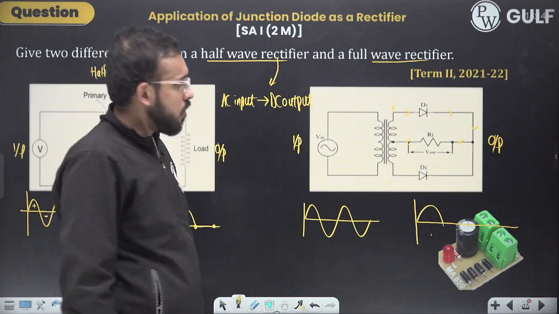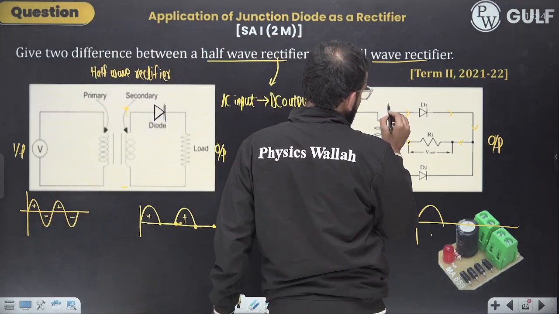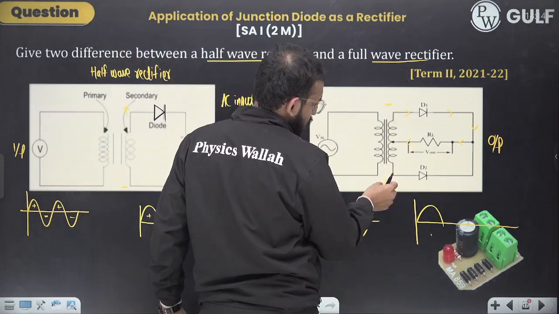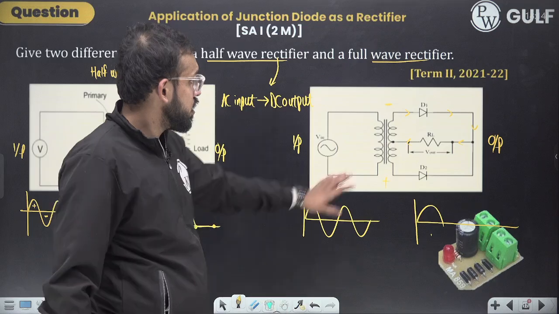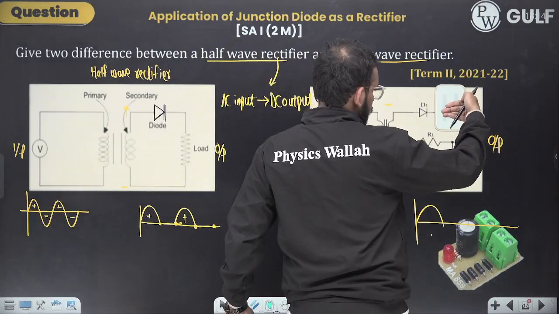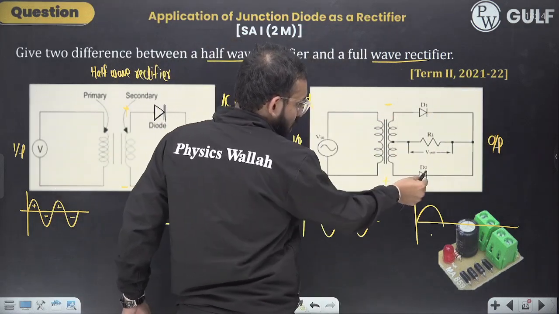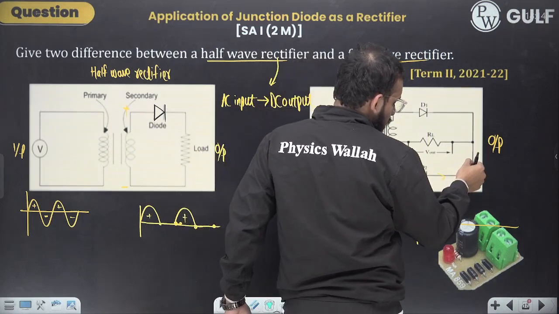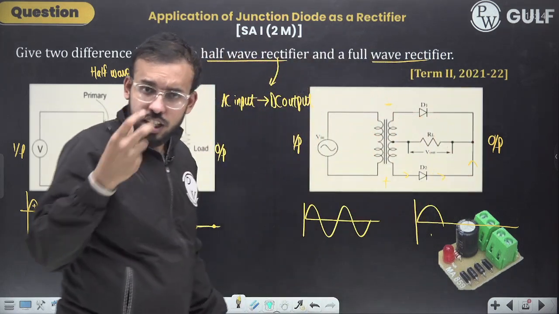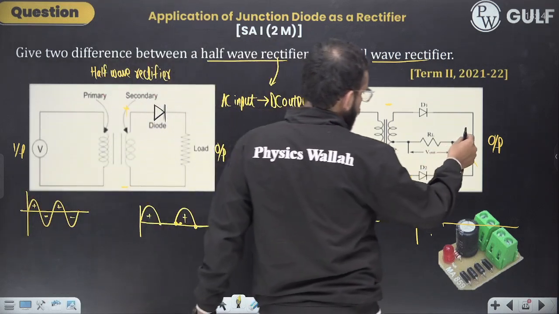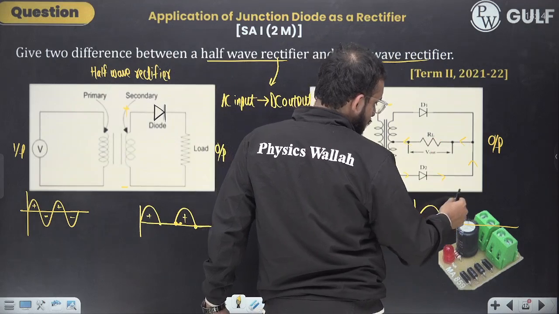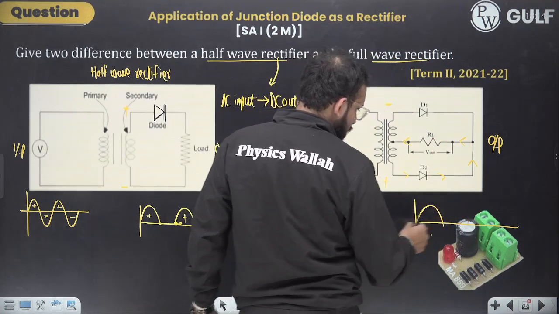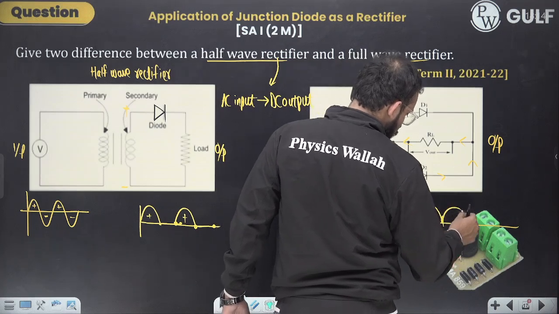Now, let us change the cycle. This has negative, this has positive. Now, negative with the P side, reverse biased, current will not flow. Positive with the P side, forward cycle, for diode 2, current will flow. Direction of current across this load still remains the same. Direction hasn't changed. So in the next cycle also it is like this.